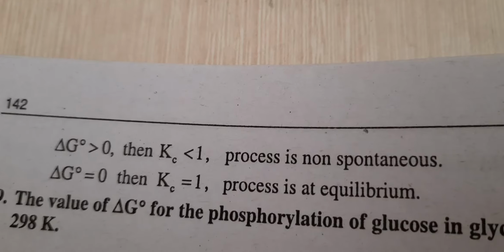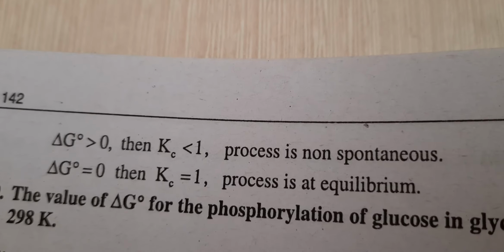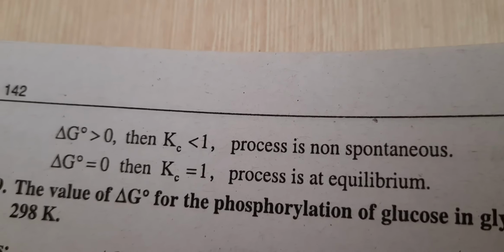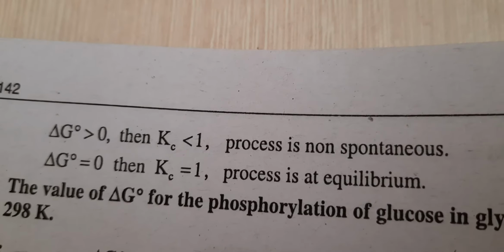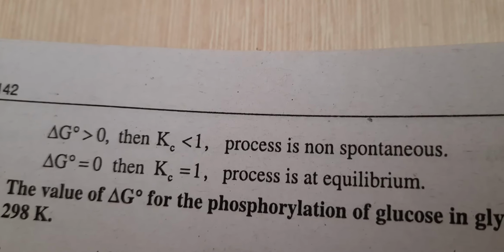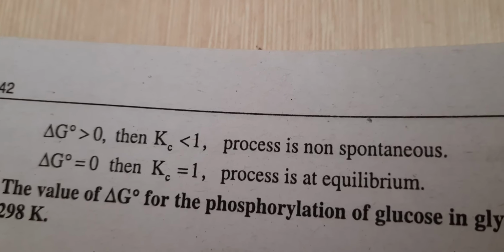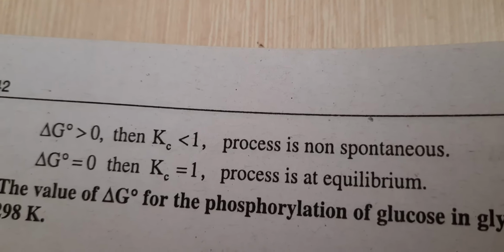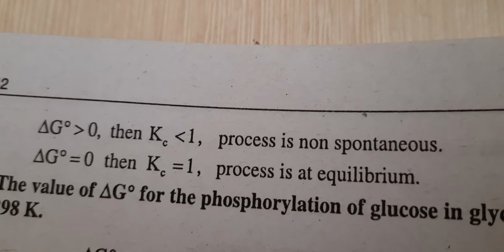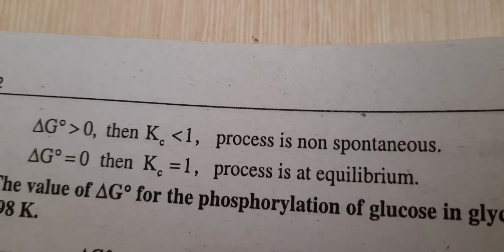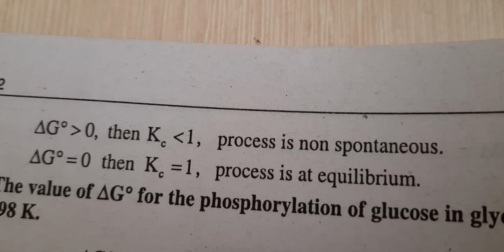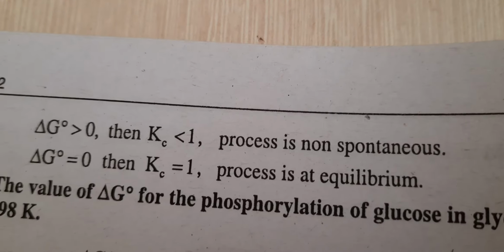Suppose we consider delta G naught greater than 0, then the equilibrium constant will be less than 1. Then we can say the process is non-spontaneous. When delta G naught becomes equal to 0, the process is at equilibrium. Always, for spontaneous reactions, delta G must be negative, less than 0.